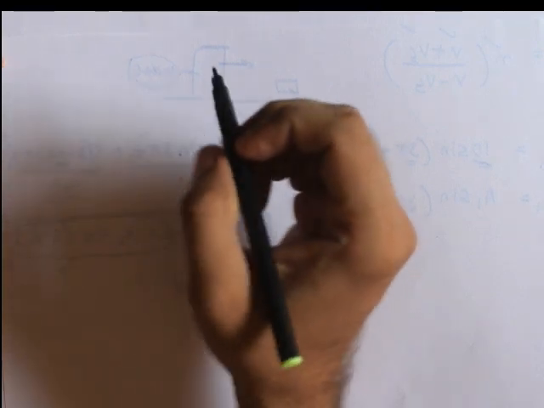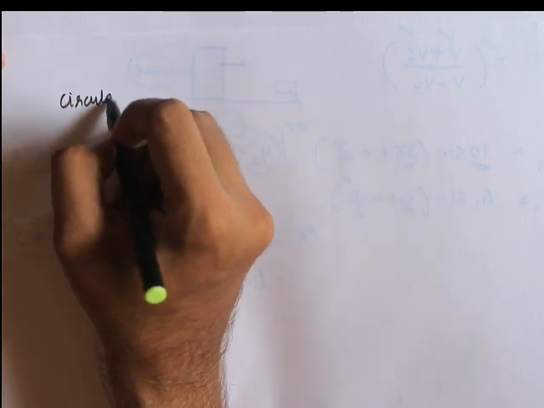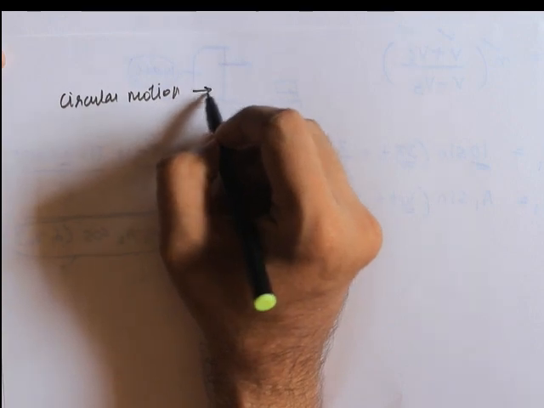Talking about the first part, it is circular motion. The definition is very simple, I'll start with the definition.